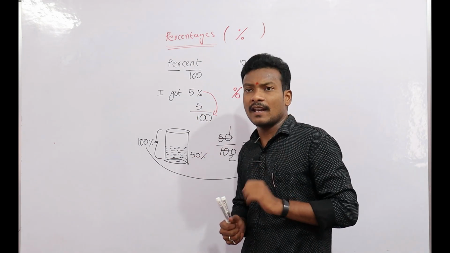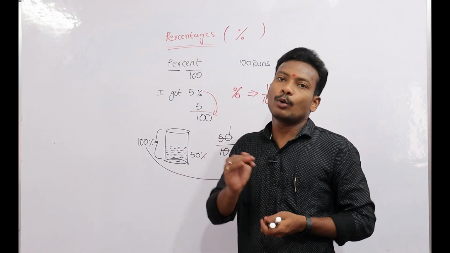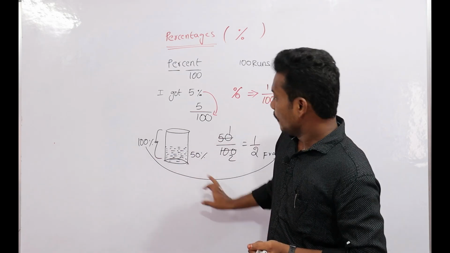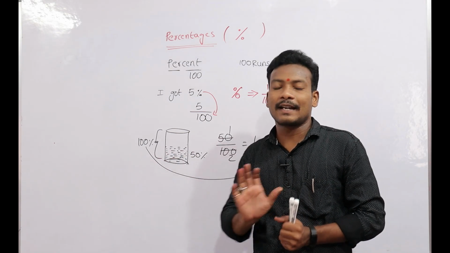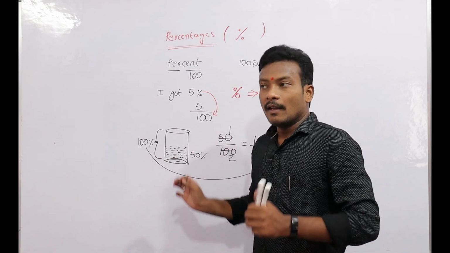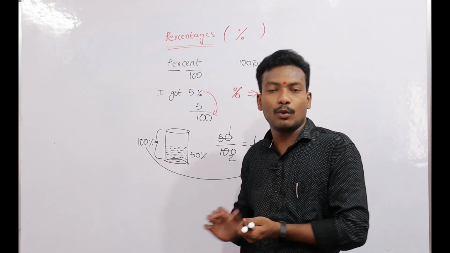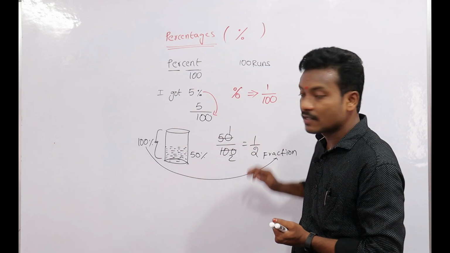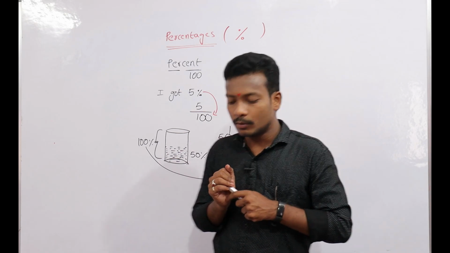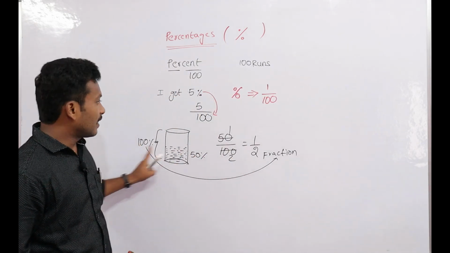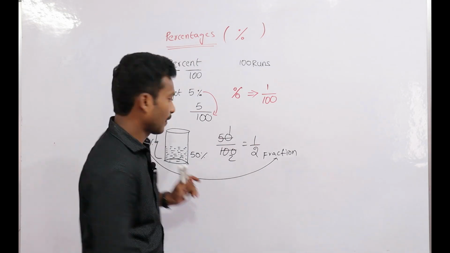Suppose 100% is there, it is the full part. Less than 100, it is a part in the total quantity. There are conversions from percentage to fractions and from fractions to percentages. Sometimes with the help of percentages we can do questions easily, sometimes with the help of fractions. That's why first of all we are going to teach percentage to fraction conversion and fraction to percentage conversion.